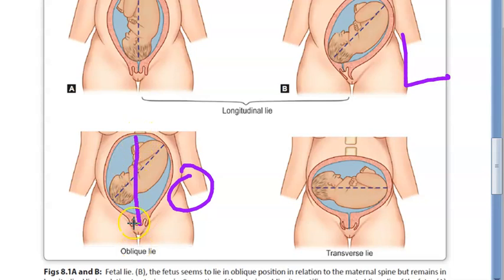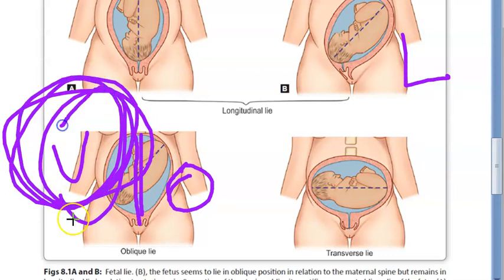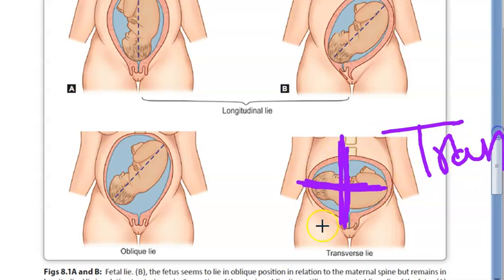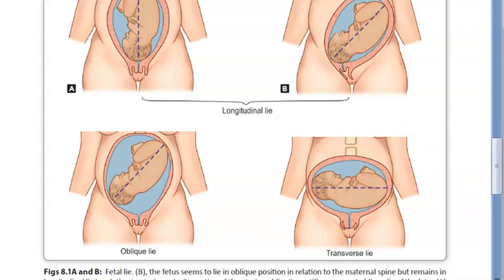The long axis of the centralized uterus is like this and the baby is lying like this. So this is oblique. So I think they are giving preference to the uterus, not to the maternal spine, because here you can see the maternal spine. But to the maternal spine also it is not parallel, right? So just remember guys, the uterus is being given more importance. Maternal spine comes later in the definition. What about this one? See, the centralized uterus is like this, and the baby is lying like this. So this is transverse. This baby has no intentions of coming out, it looks like.